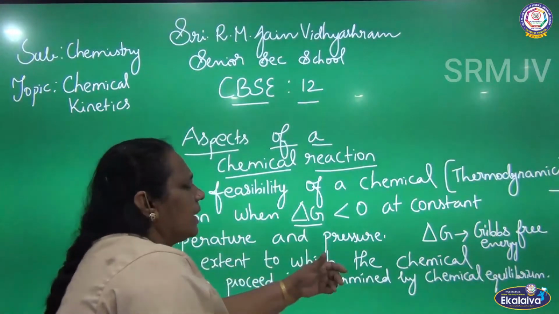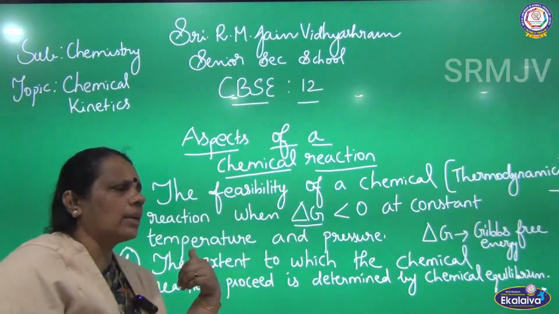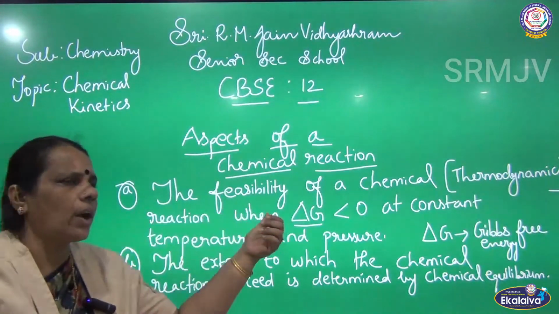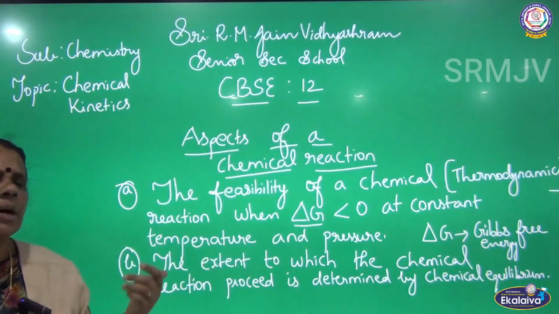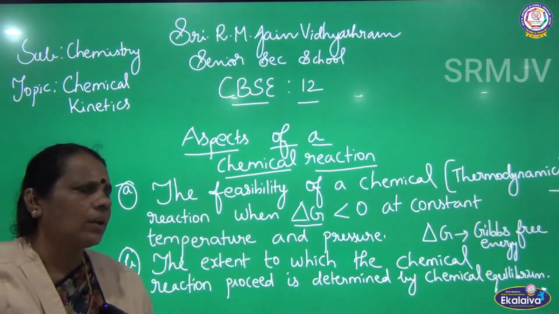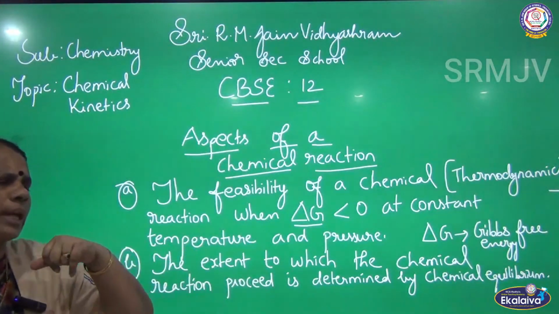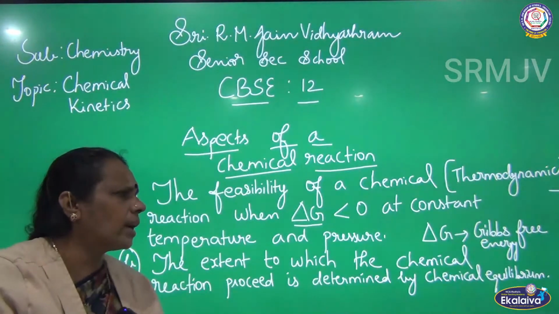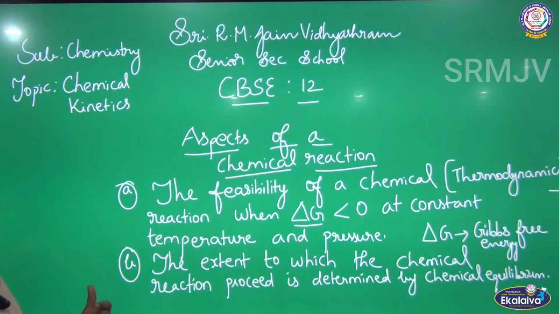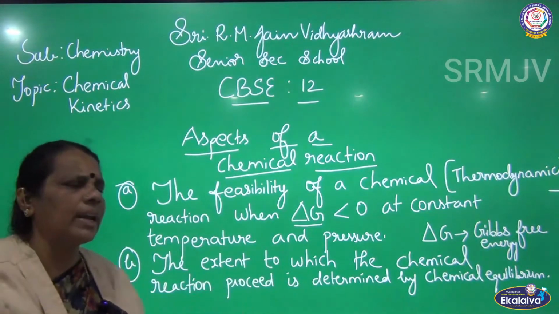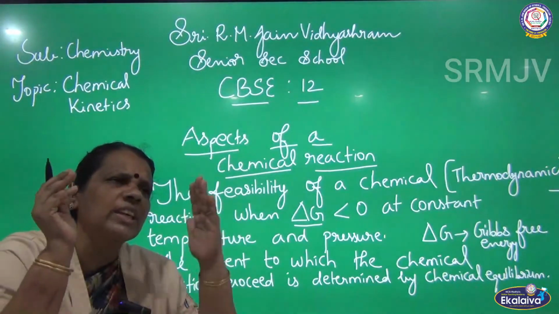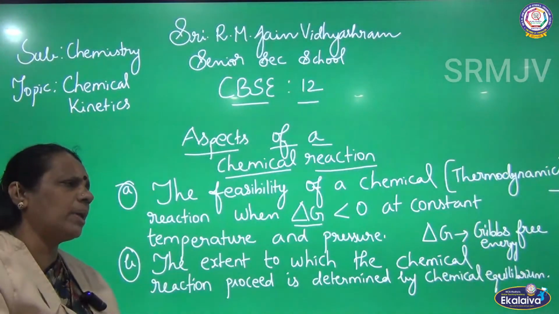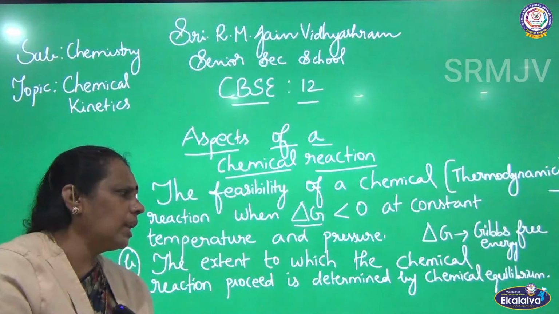When delta G is less than 0, maintained at constant temperature and pressure, we can talk about the feasibility. What is the feasibility? The possibility of a chemical reaction. Usually it is given by the thermodynamic principle where delta G is less than 0. What is delta G? It gives free energy. Next, the extent to which the chemical reaction is taking place is given by chemical equilibrium.